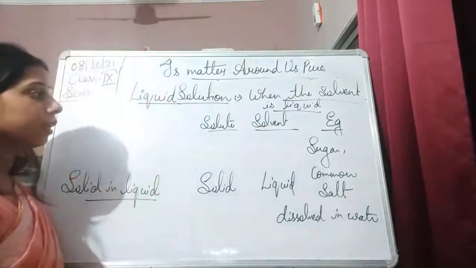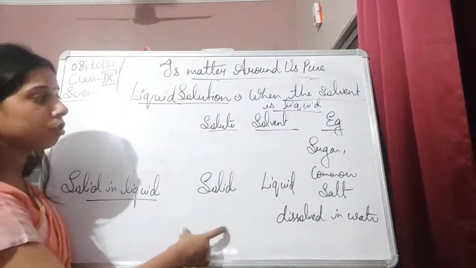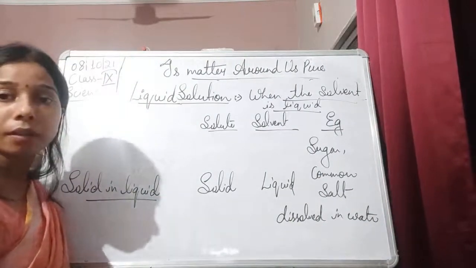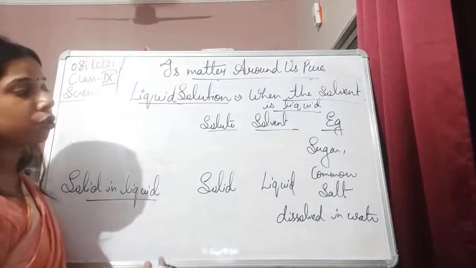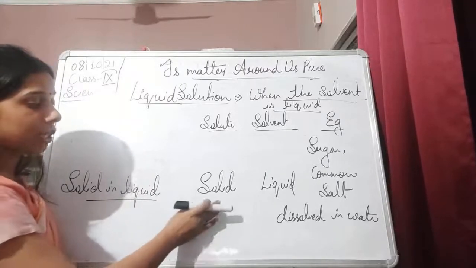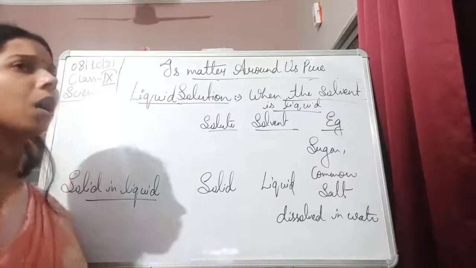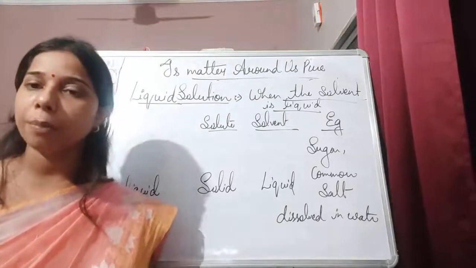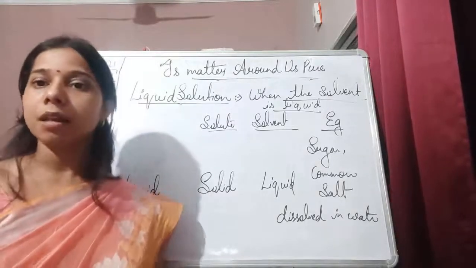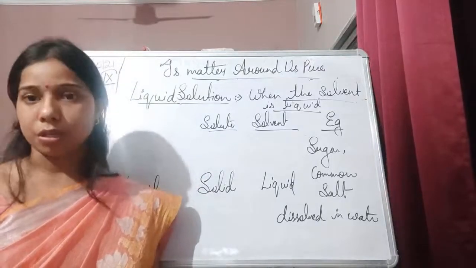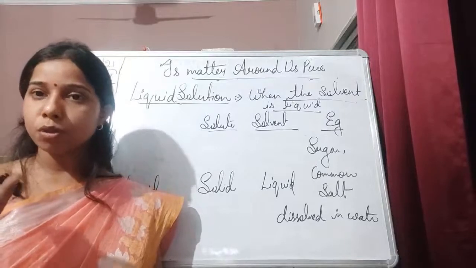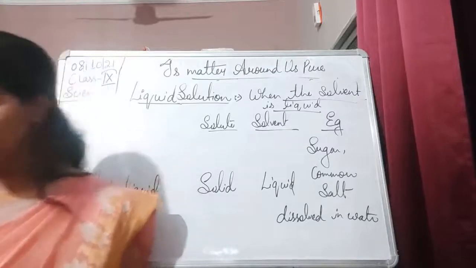So solid in liquid is one in which the solute is solid and the solvent is liquid. You have heard about the sugar solution. Most of them, a copper sulfate solution, we have taken the copper sulfate salt and added it into the water. That will give the copper sulfate solution. So solid is the solute and the liquid is the solvent.